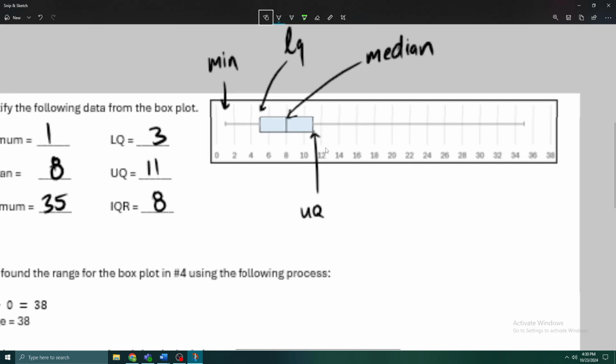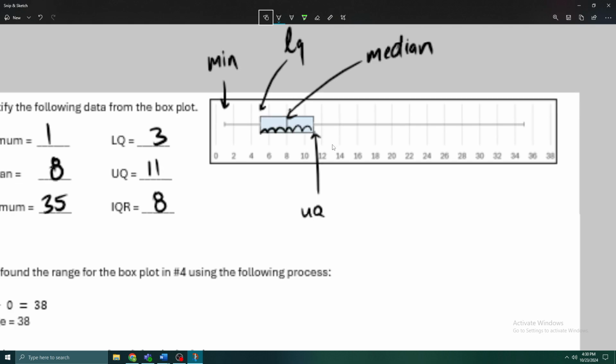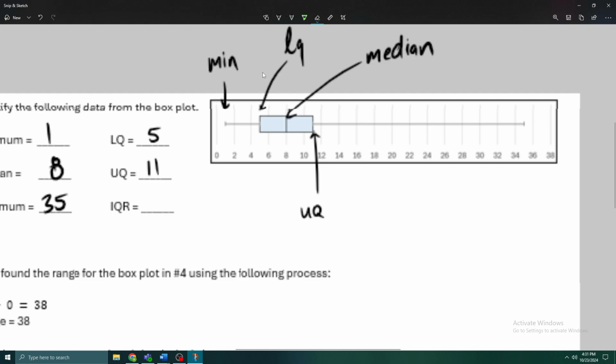Let's see if I can zoom in even further. I could go 1, 2, 3, 4, 5. Hold on one second. 1, 2, 3, 4, 5, 6. Wait, hold on. Oh, that's why. Our lower quartile is not 3. See what mistake I made there? Our lower quartile is 5. So 1, 2, 3, 4, 5, 6. And we know that our interquartile range is not 8. It is 11 minus 5, which is 6. Sorry about that. And of course, that was our maximum right here.